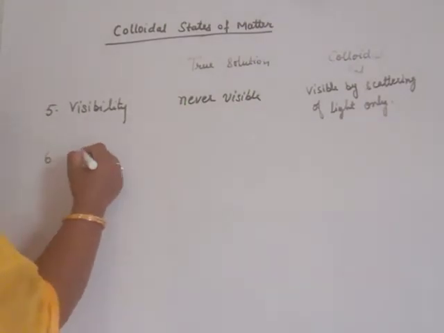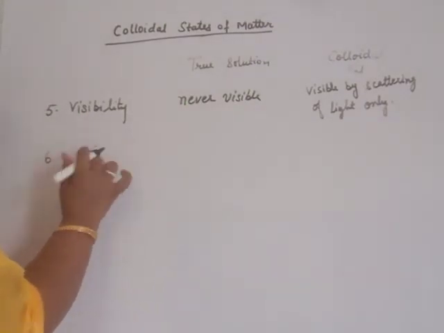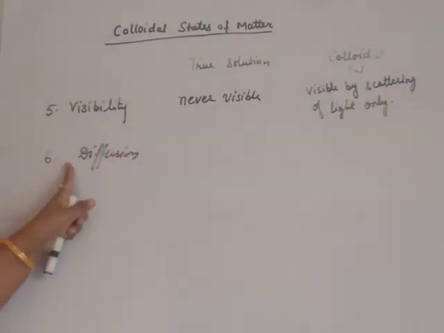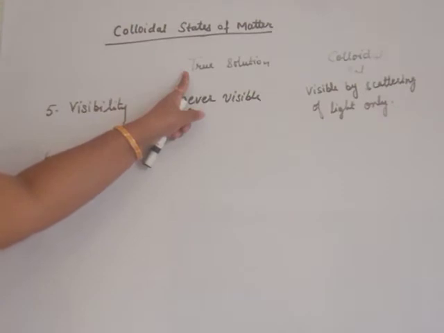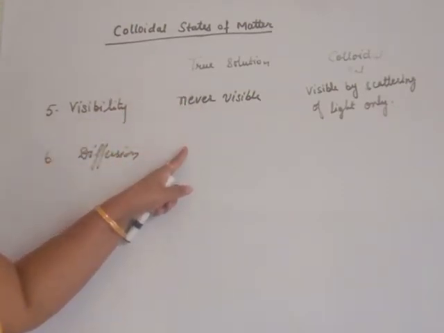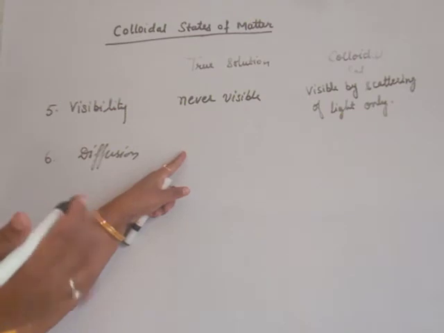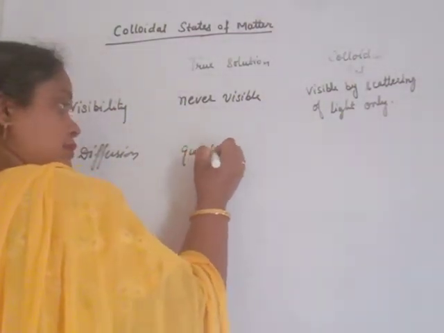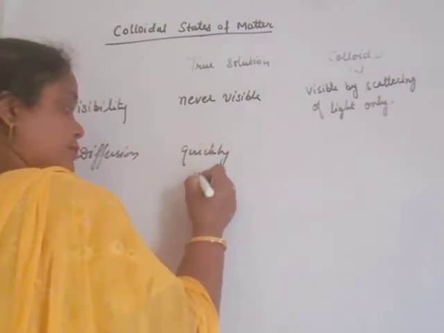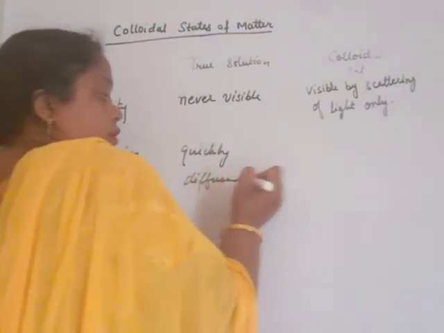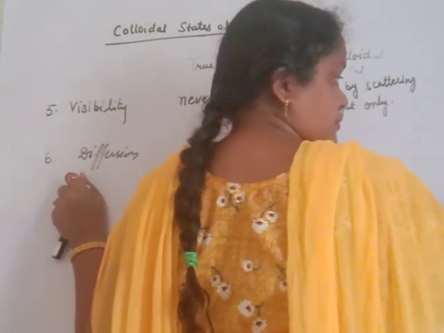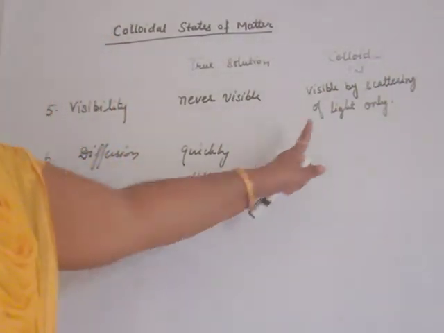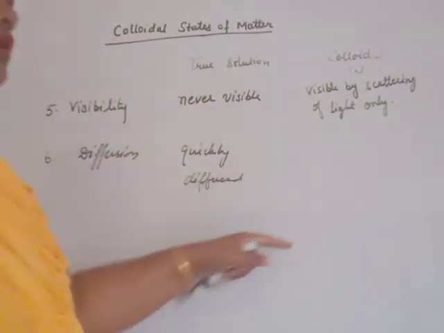Next is the diffusion. Diffusion means solubility. Particles are easily diffused, quickly diffused. Diffuse means soluble. Particles are quickly soluble in true solution. Not diffused in suspension because they are separated, and in colloidal sol they diffuse slowly.